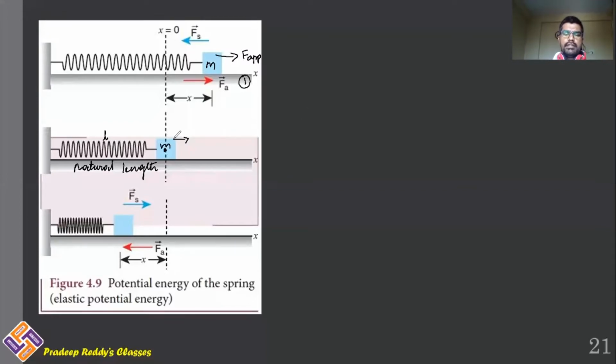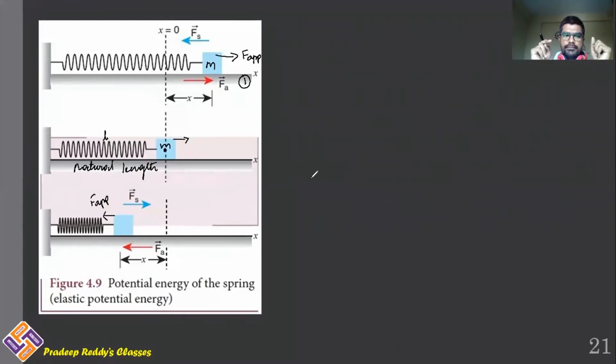Now come to the next case, where from the natural length, if you want to compress the spring, like you are pushing the mass inside, you are compressing the spring. When you are trying to compress the spring, applied force is in this direction. You are compressing the spring, but what does the spring do? Spring does not want it to be compressed. Spring force is applied in opposite direction to that of the applied force.